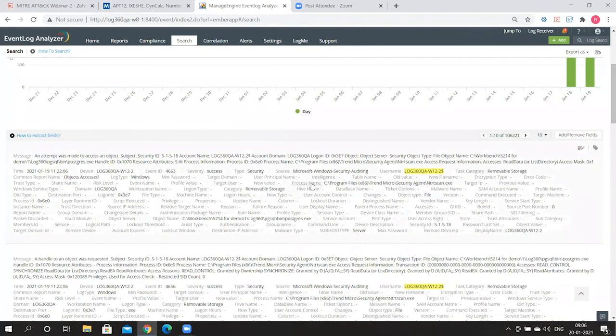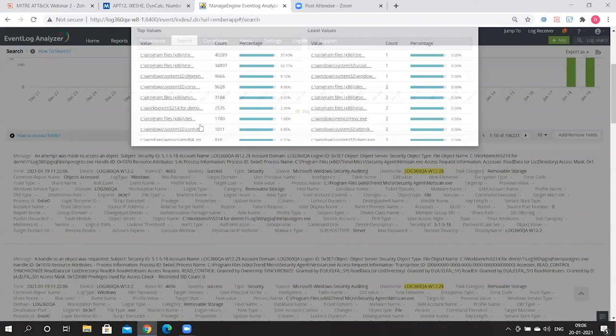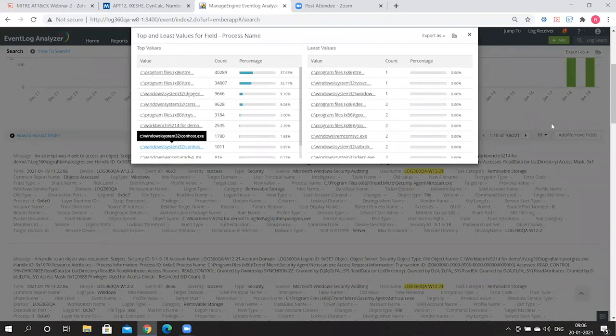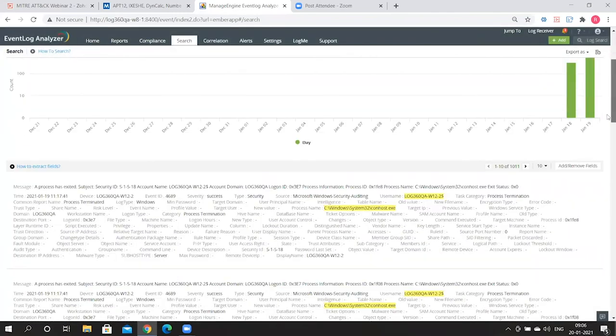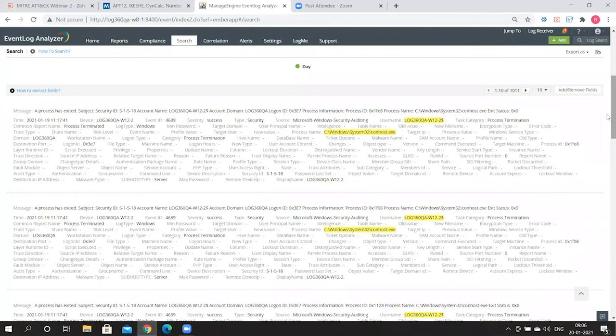Then let's say that you are interested in the processes that were created. Just go into process names. You see how this forensic analysis works and how it is all related to the MITRE ATT&CK framework. So from there, by getting all of the alerts based on the MITRE ATT&CK framework, you're actually getting into forensic analysis all on one console.